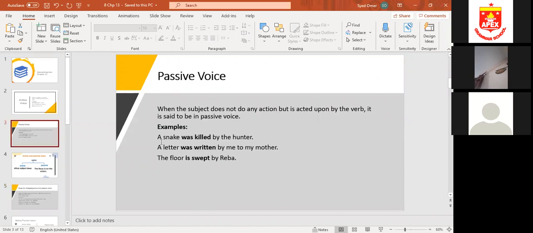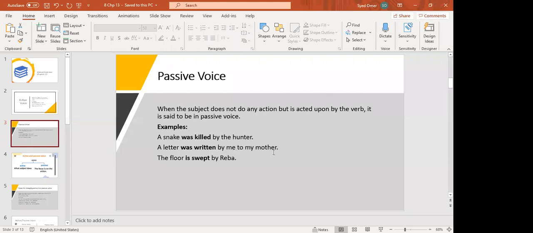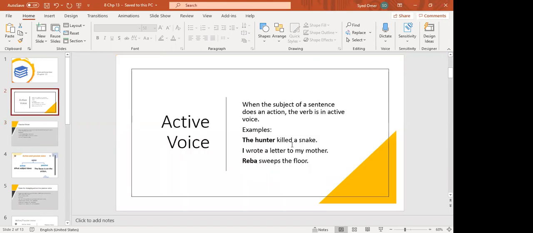Now you can look at the examples. A snake was killed by the hunter. A letter was written by me to my mother. The floor is swept by Riba. Why is? Because it is in simple present tense. Killed and wrote are both simple past, so we are going to put was and were. Be very careful in that.